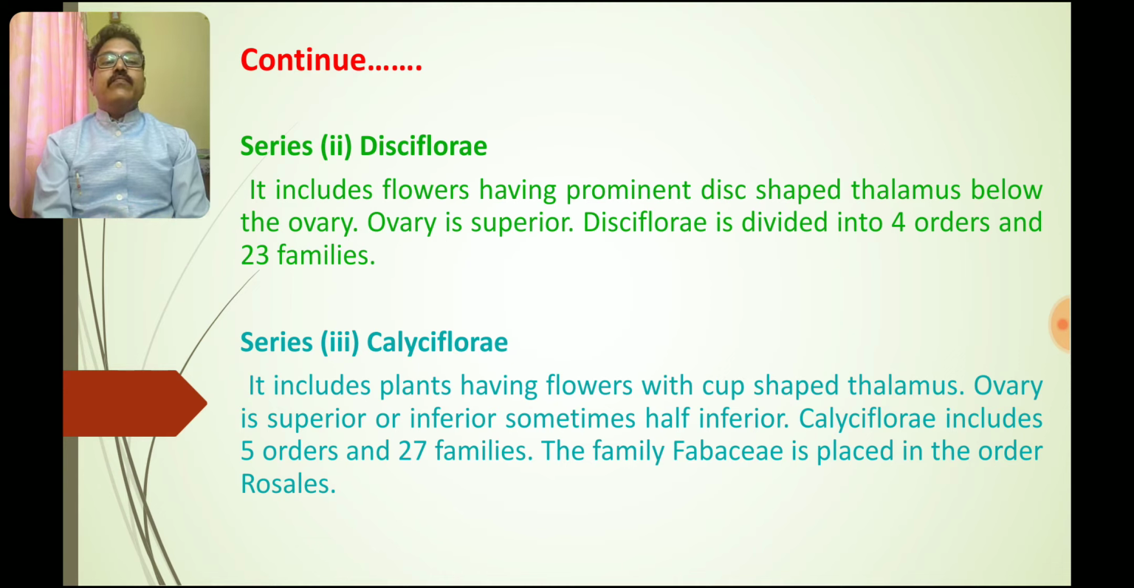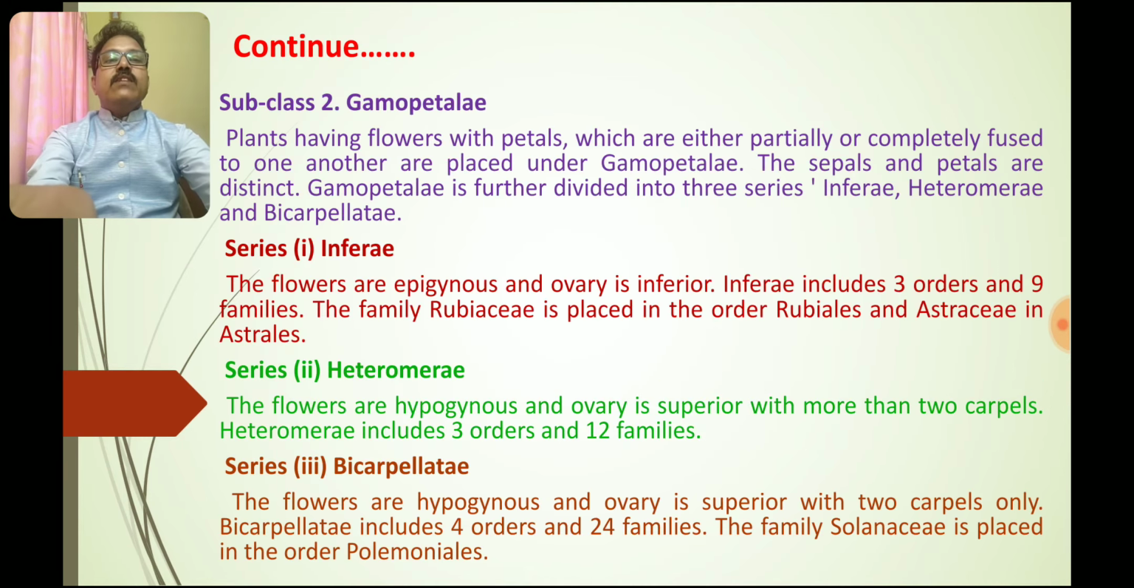Half inferior is also reported. Calyciflorae includes 5 orders and 27 families. The family Fabaceae is placed in the order Rosales. That is one of the examples of this. Now let us see about the Gamopetalae.